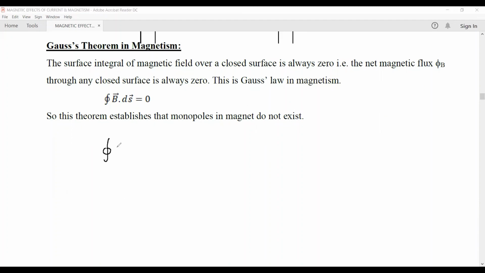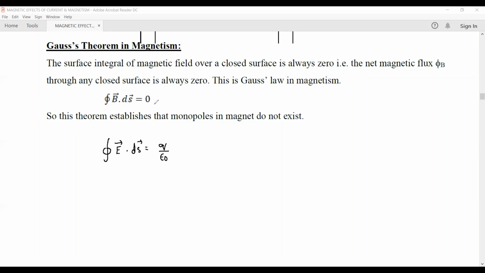Whereas Gauss's law in electrostatics is closed surface integral of E dot dS is equal to Q upon epsilon naught, where Q is the charge enclosed in that closed surface. An isolated charge could be put inside a closed surface, whereas that is not possible in case of a magnet. That is, a single pole inside a closed surface could not be put because a magnet is always a dipole. It has both the poles north and south. So Gauss's theorem in magnetism states that closed surface integral of B dot dS is equal to 0.